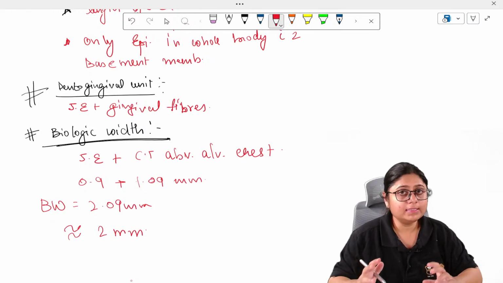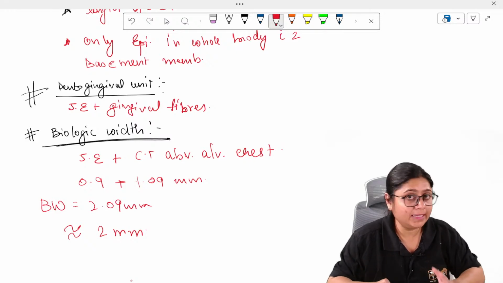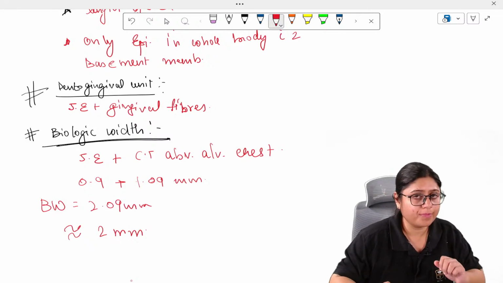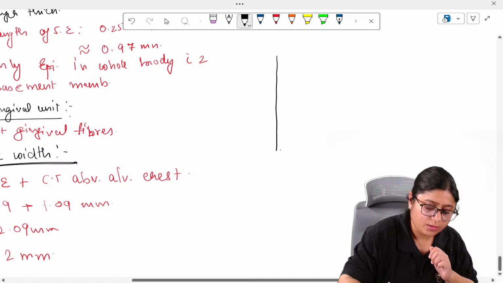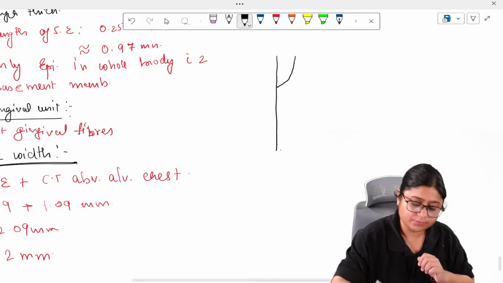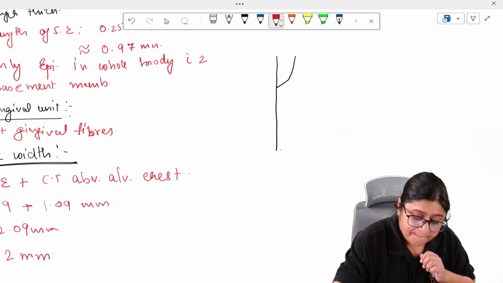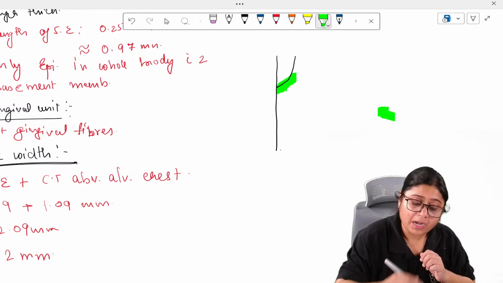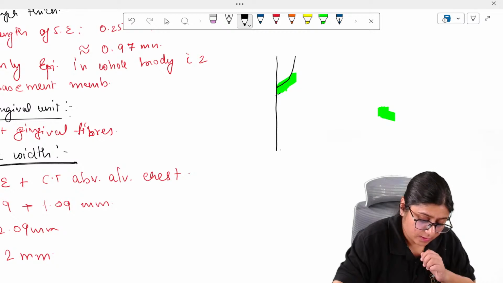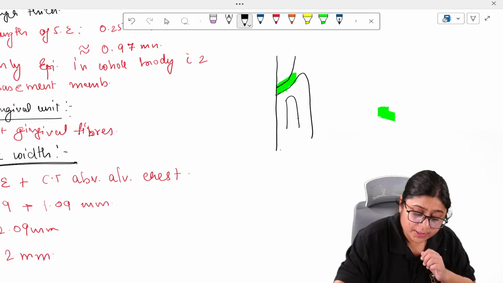Now let us go back to the radius of action of bacteria. It is 2 to 2.5 mm. If this is the tooth, here there is plaque accumulation, there is loss of gingiva here, plaque accumulation is here, and the biologic width is not maintained and it is less than 2 mm.